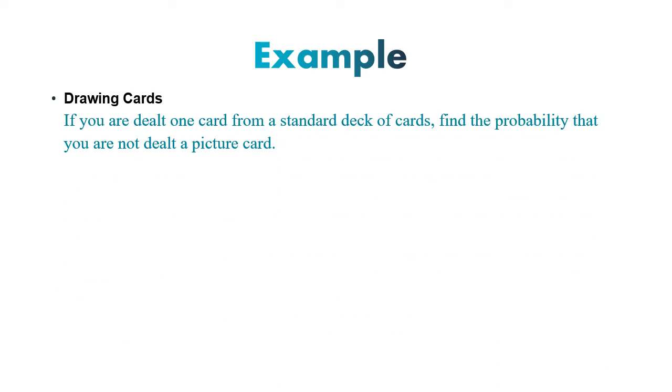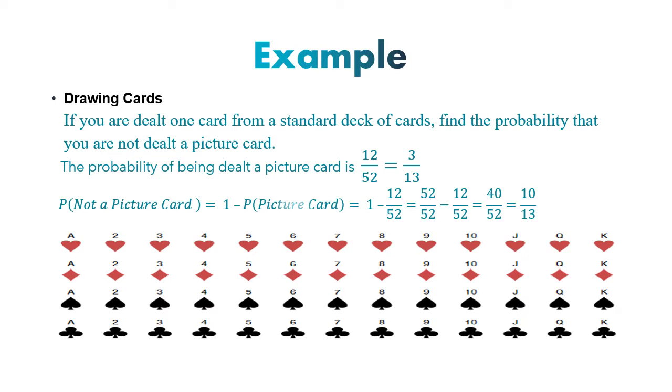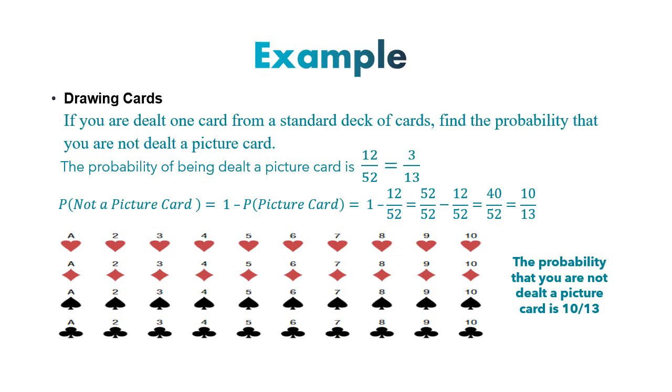If you are dealt one card from a standard deck of cards, find the probability that you are not dealt a picture card. So the probability of getting a picture card is 12/52. Therefore, the probability of not being dealt a picture card is going to be 40/52.